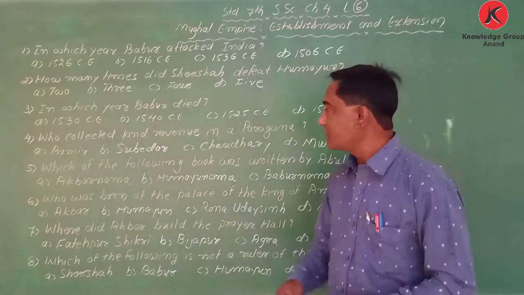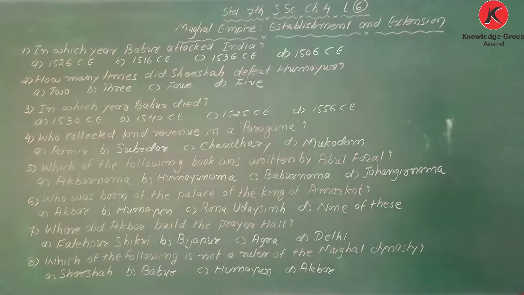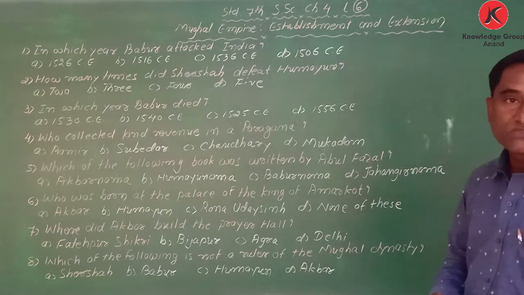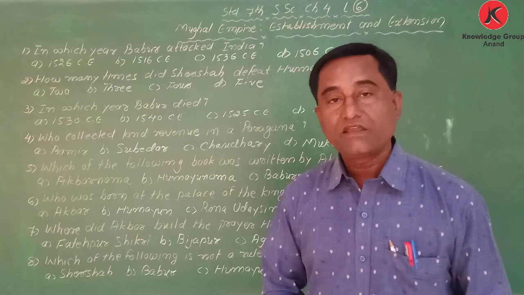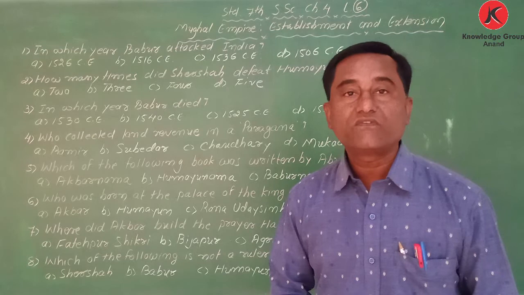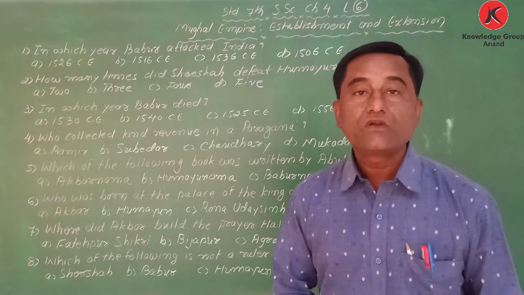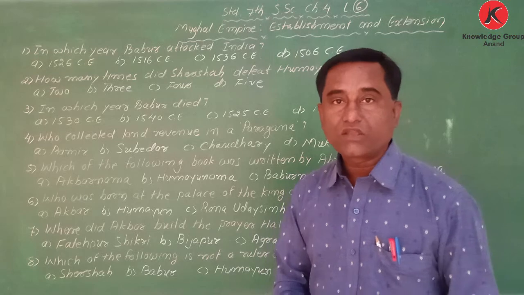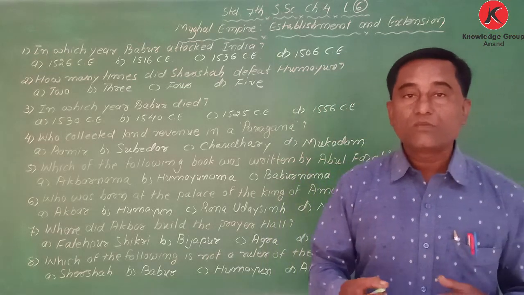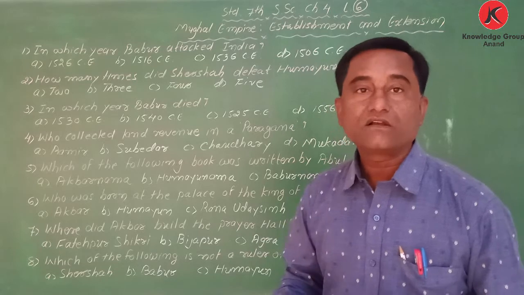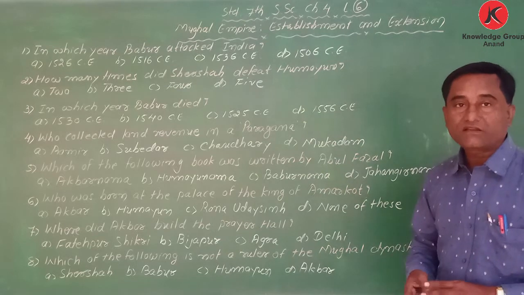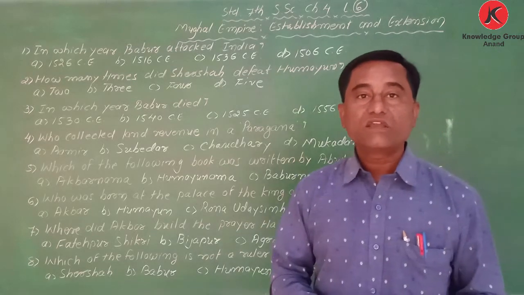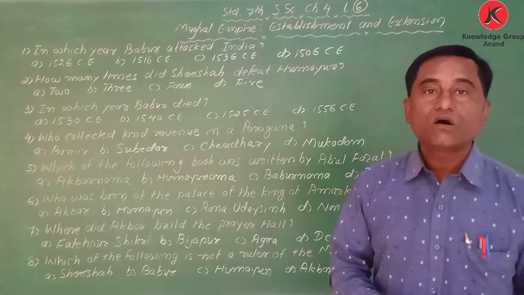Next one. Which of the following books was written by Abul Fazl? My dear student, Abul Fazl was one of the courtiers in the court of Akbar. In Akbar's court there were 9 gems, well-known courtiers like Birbal, Tansen, Abul Fazl, Todermal, and Mansingh.